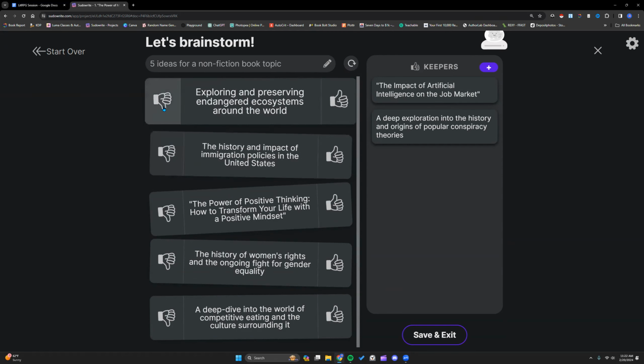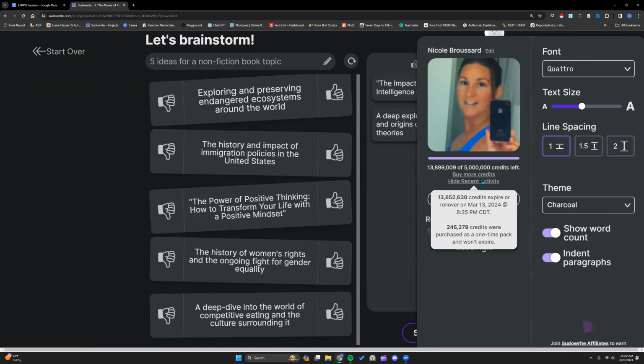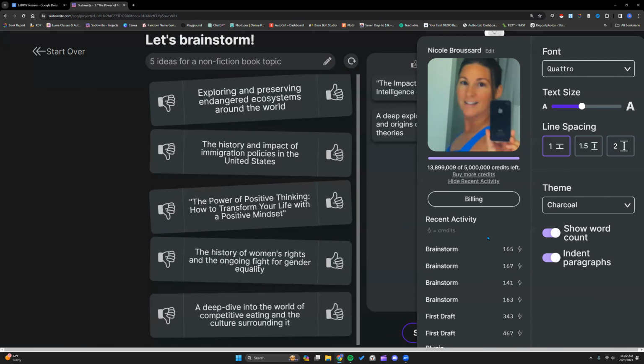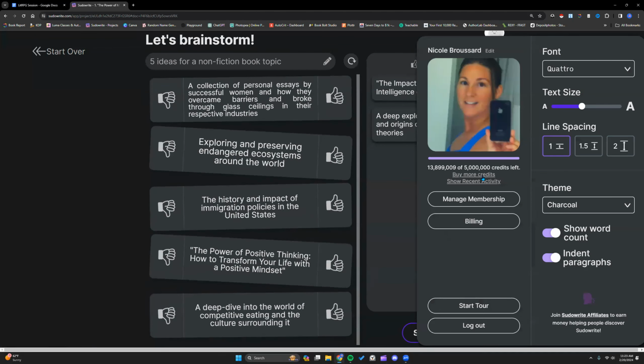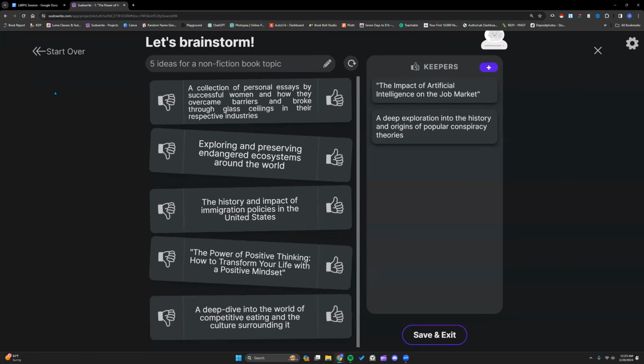Keep in mind, every time I hit thumbs down or thumbs up, it's going to replace the card, and that is going to cost me credits. So let's go look at our recent activity. Oh, I can't scroll down. That's annoying. Okay. We see First Draft. This is what those 2 runs of First Draft cost me. Not bad. And this is what each Brainstorm is doing. Each time I click that, let's see, 165 was our last one. Thumbs down that. It repopulated. Okay. So keep that in mind. Don't just sit here and start clicking thumbs, and then next thing you know, you've spent like 1,000 credits or something. But it'll save them right here.